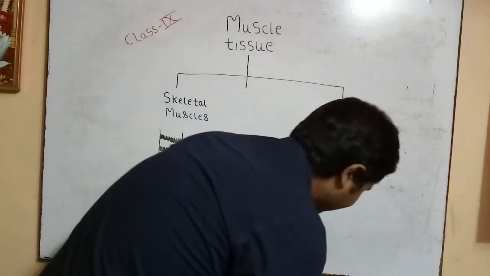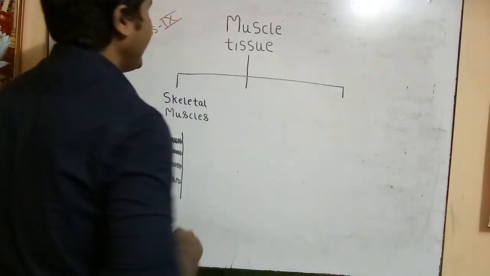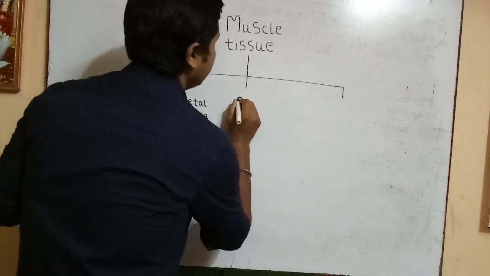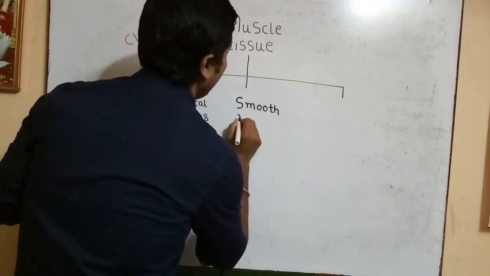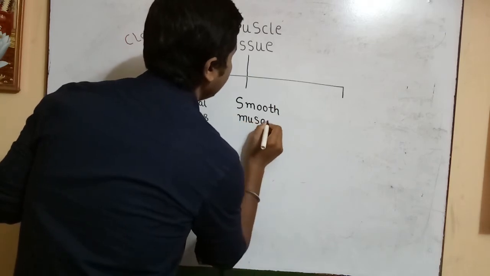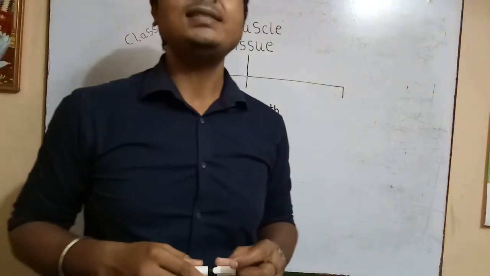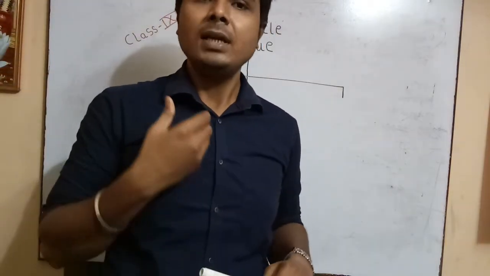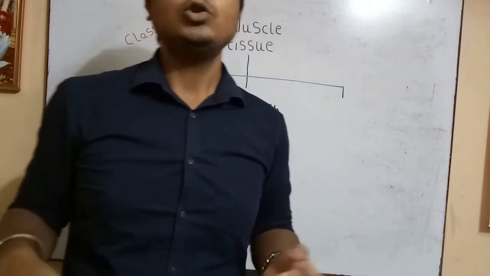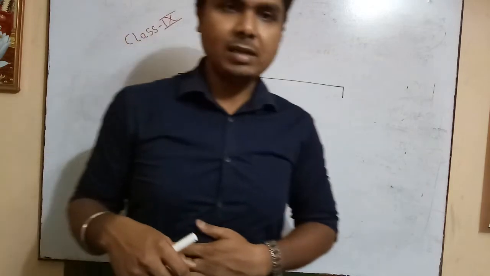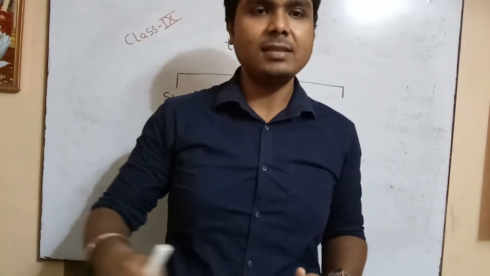Moving to the next point, another kind of muscle is known as smooth muscle. Now what are smooth muscles? Basically you can see them in our visceral organs, like our stomach, respiratory tract, and urinogenital tract. So what happens? Food is present in our stomach whenever we eat, and the movement of food takes place from the stomach to the intestine and other parts.